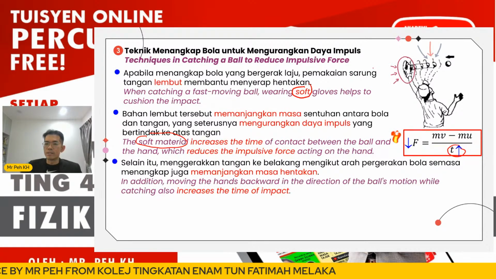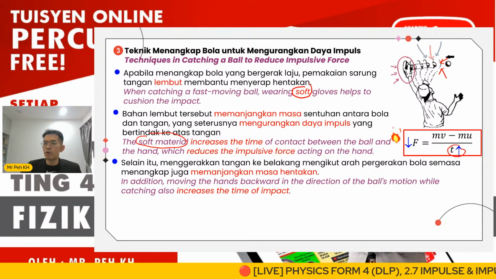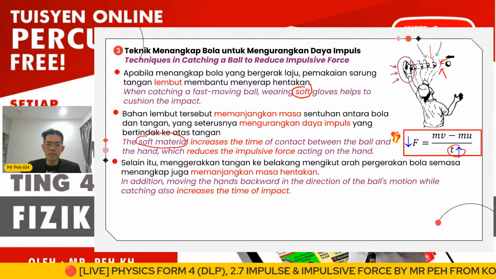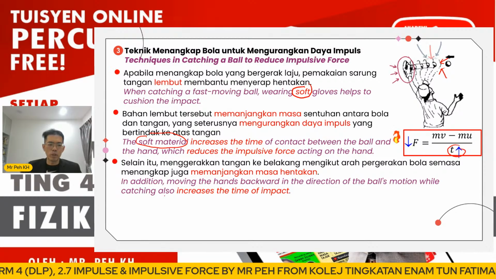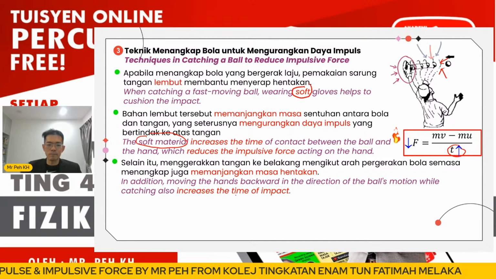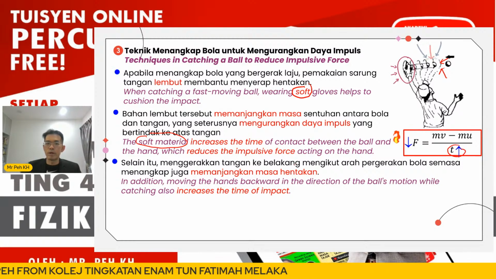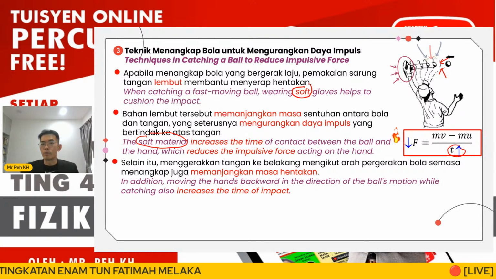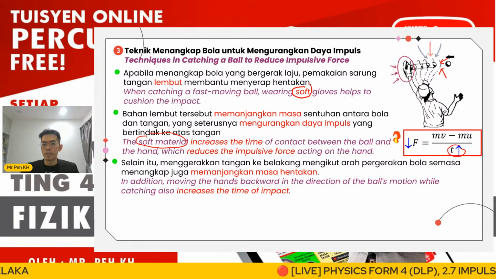In addition, the second technique we want to discuss here: you can see the ball is moving toward the hand, and the hand follows the movement of the ball by moving backward. Moving the hand backward in the direction of ball motion while catching also increases the time of impact. So we have two techniques introduced to increase the time of impact and reduce the impulsive force.